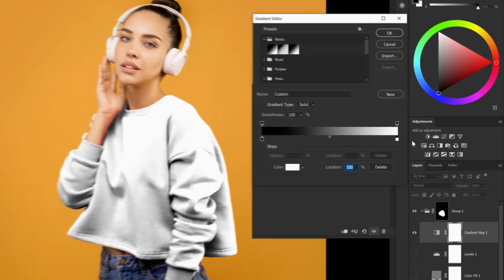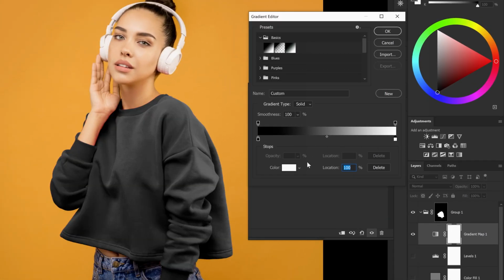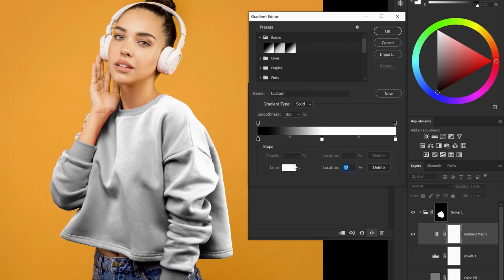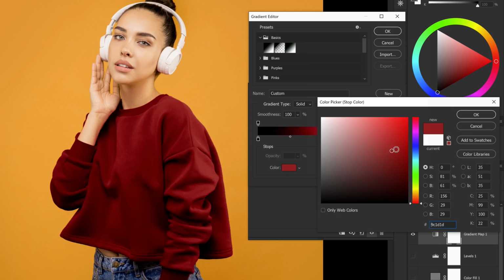To get any other color, all you have to do is to add a new point to the gradient by clicking below it when the cursor turns into a hand. Now open the color window and define it by clicking on the color picker. Or, if you know a specific hex code, type it here.